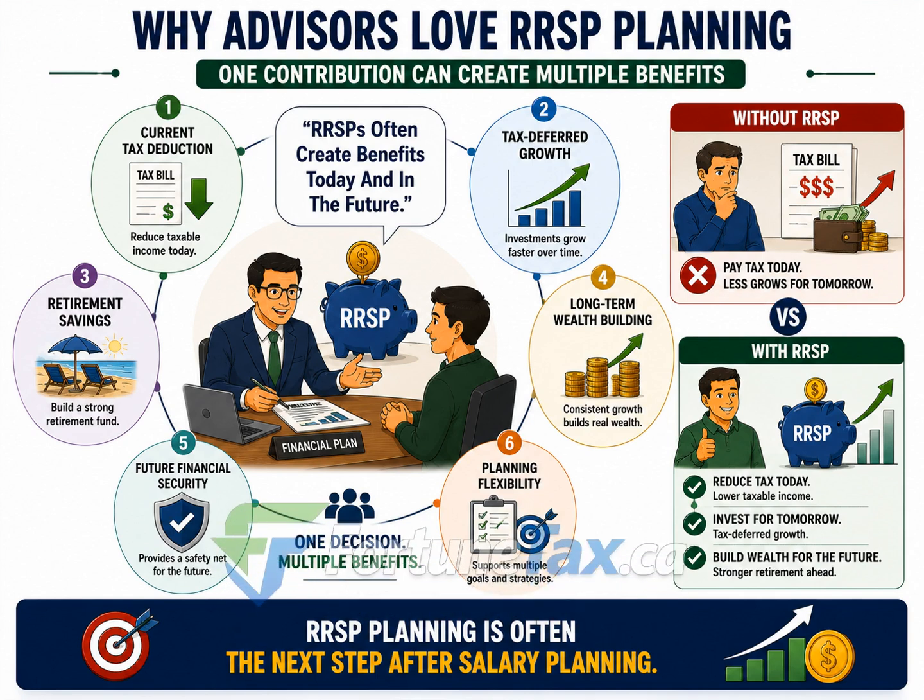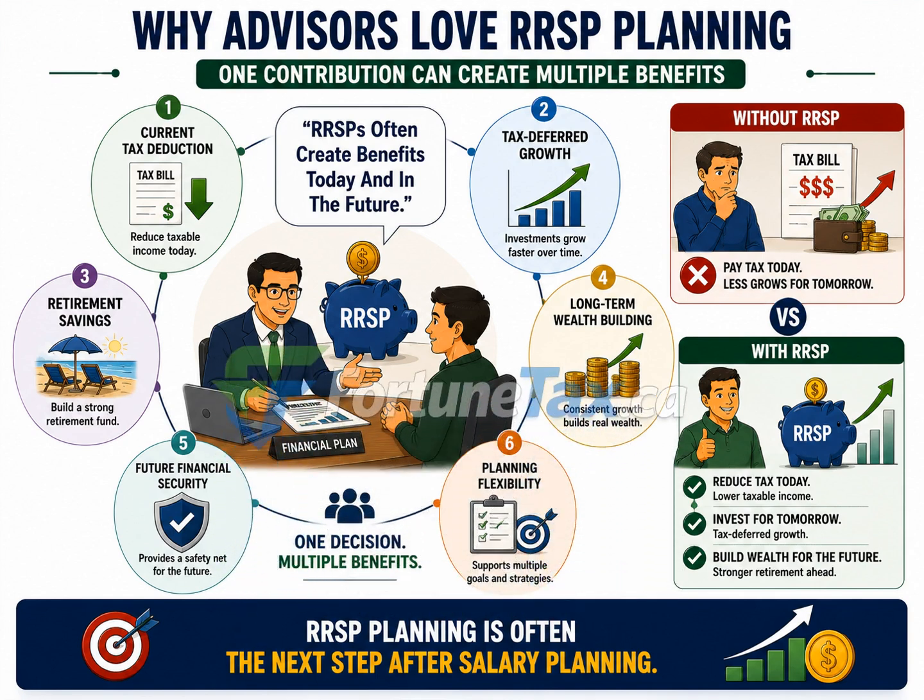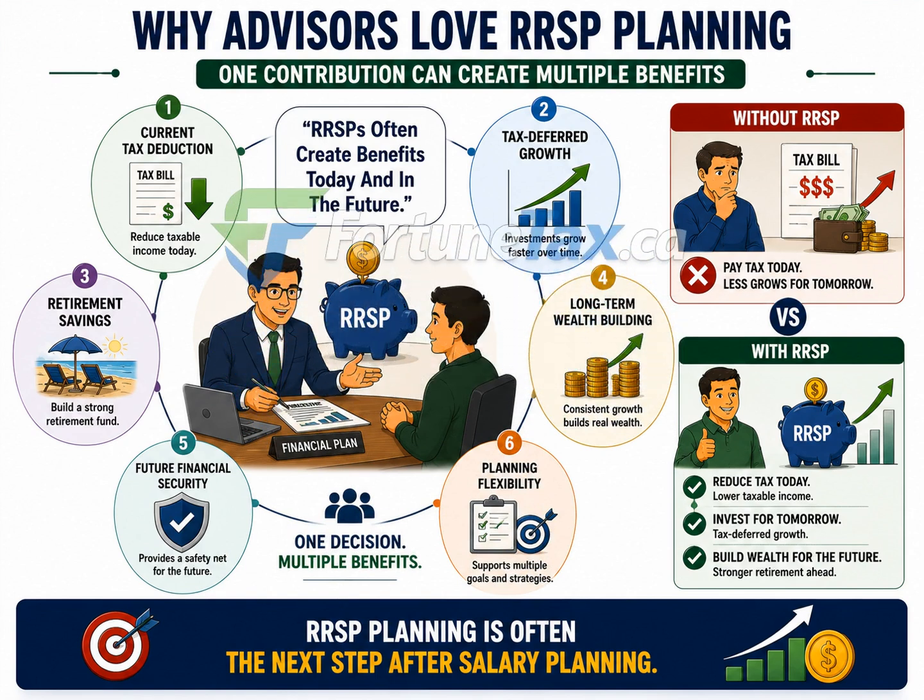The third benefit is retirement savings. An RRSP helps create a dedicated pool of assets that can be used later in life. For many owner-managers, retirement planning can be more challenging because they may not have access to large employer pension plans. The RRSP often becomes one of the primary tools available to build retirement wealth. The fourth benefit is long-term wealth building. Small contributions made consistently over many years can accumulate into substantial amounts. This is where the power of compounding becomes important. The longer investments remain inside the RRSP, the more opportunity they have to grow.